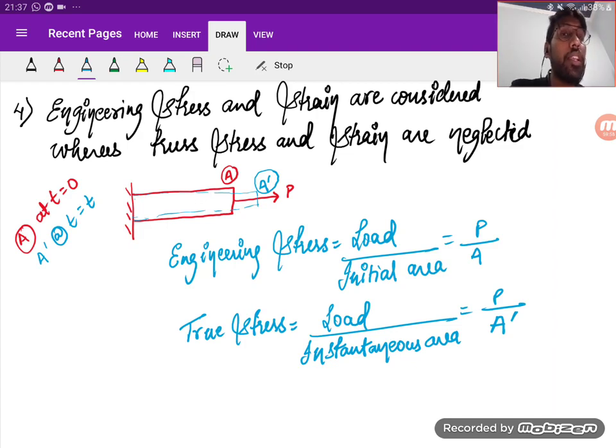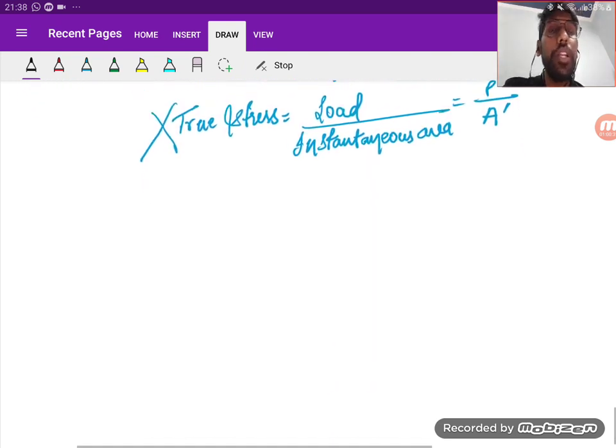So the assumption says that you need to consider engineering stress and neglect true stress. Why so? See, at any instant of time, it is not possible to find the change in the area and get the exact area, right? But we can estimate the initial area and determine the stress. That's why in the analysis, we consider only the engineering stress. For a civil engineer, this is enough. Mechanical engineers study the same in machine design.